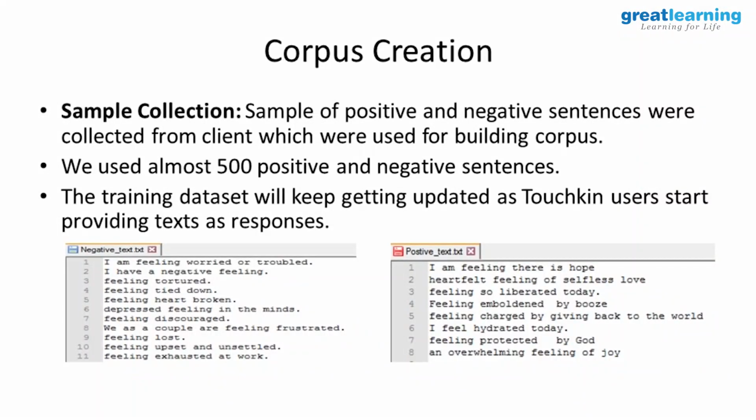Right. So we got the sample from Touchkin. Basically, this is the corpus. We have separate text files for negative and positive, so we have these sentences created in two different texts. We used almost 500 positive and negative sentences. The numbers we got from them were about 600 odd positive texts and about 550 negative. So basically, it should be more dataset-wise, it should be more content-wise.